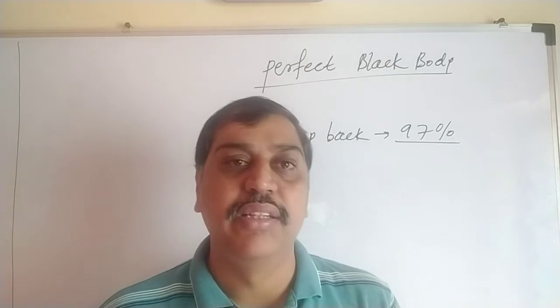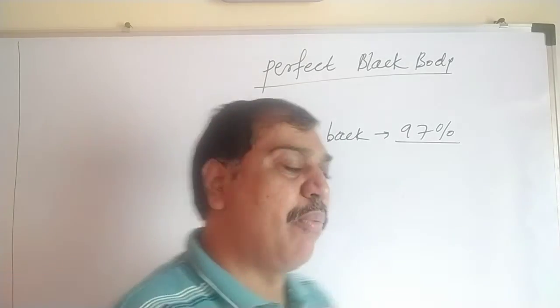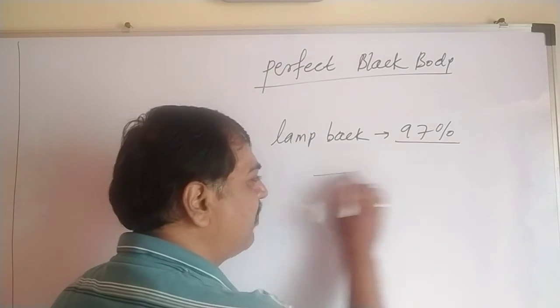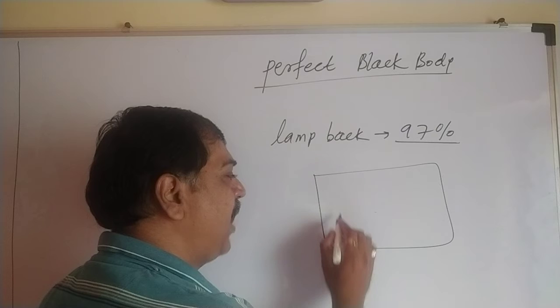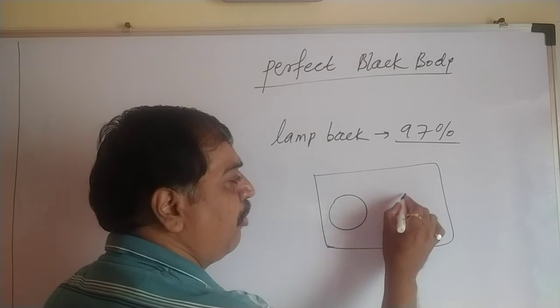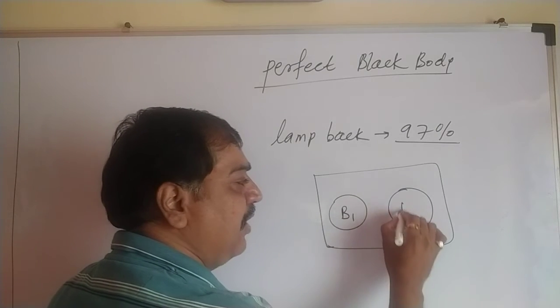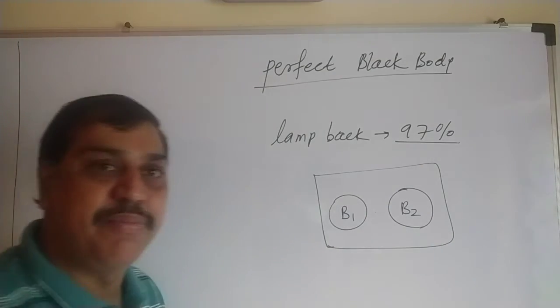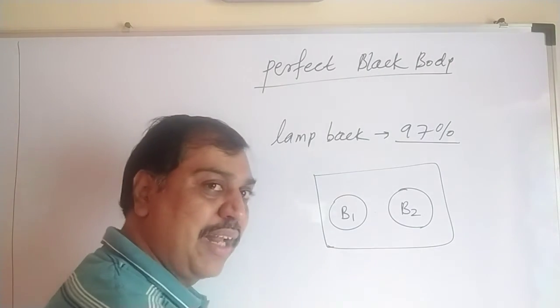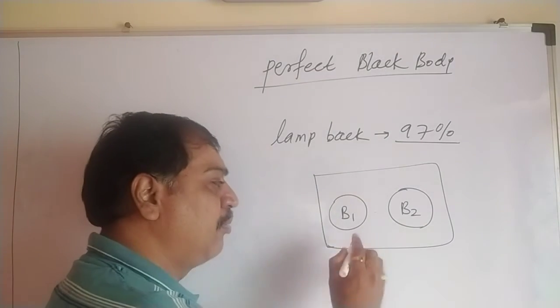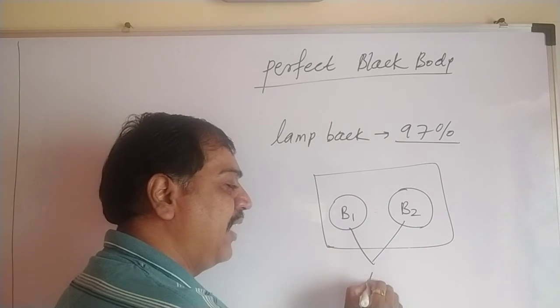Before going to that, they have taken one example. Suppose we have one chamber, some enclosure. In this enclosure, we have kept two bodies. Suppose this is one body, this is another body. So this is B1, body 1, this is B2. Both have the same surface area. If you see the diagram, you can't see the same surface area, but let us assume both of them have the same surface area A.